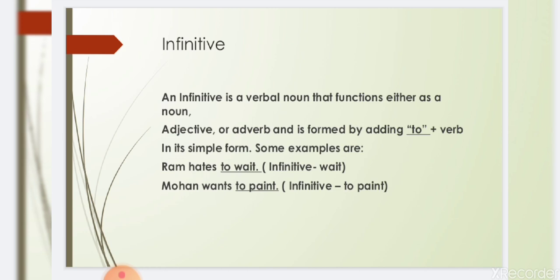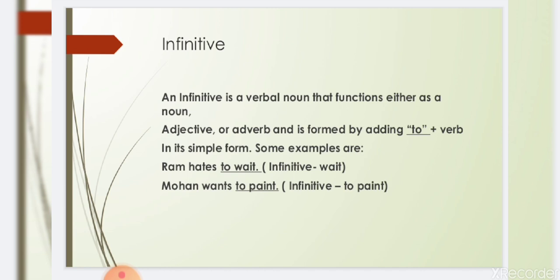Okay, next is infinitive. Infinitive is a verbal noun that functions either as a noun, adjective or adverb and is formed by adding to plus verb in its simple form. Some examples are Ram hates to wait, and here to wait is infinitive.